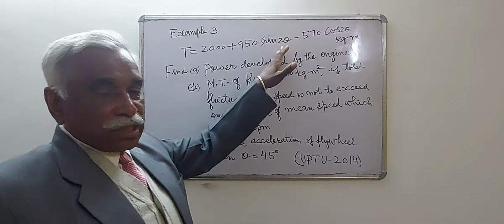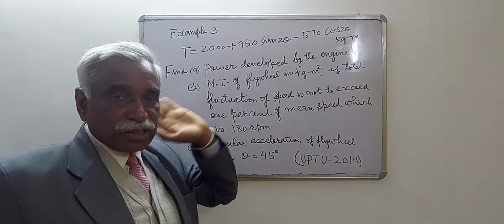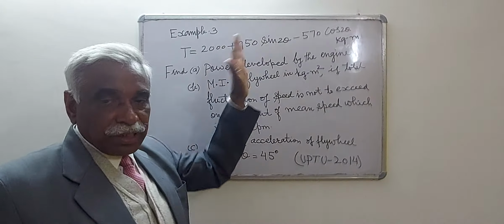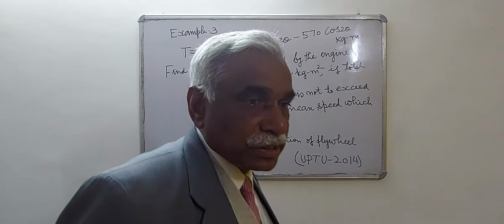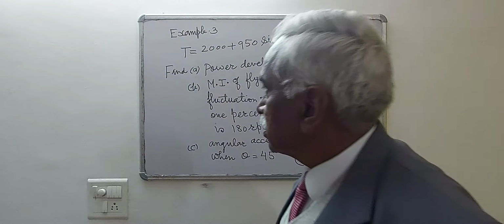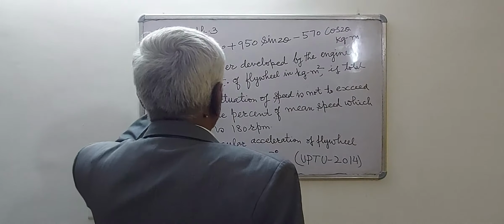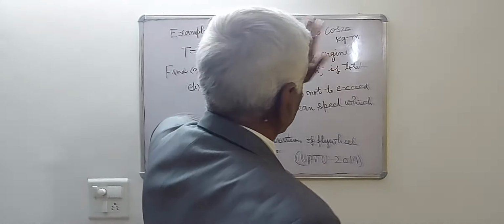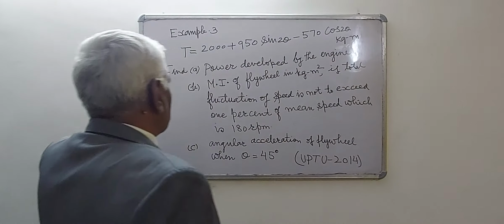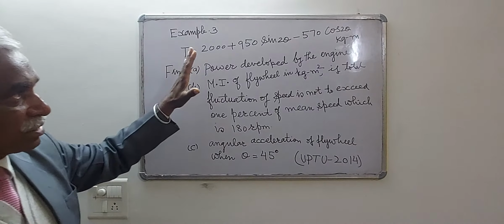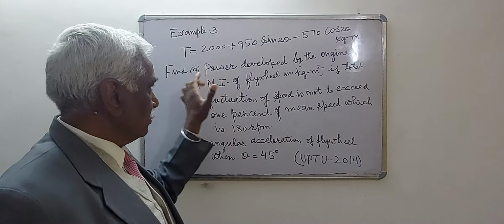Where theta is the angle made by the crank from the inner dead center, and the turning moment curve is given by this equation in kg meter. You have to find the power developed by the engine, number 1.